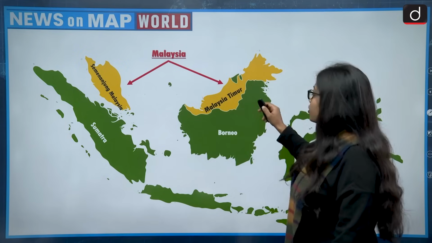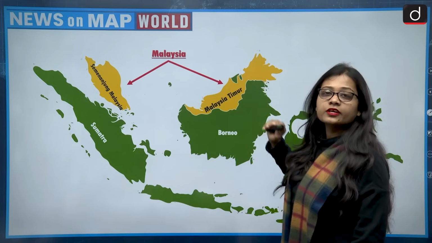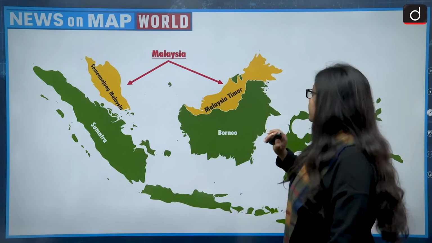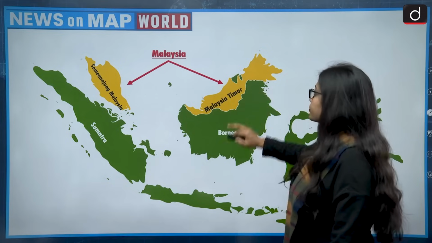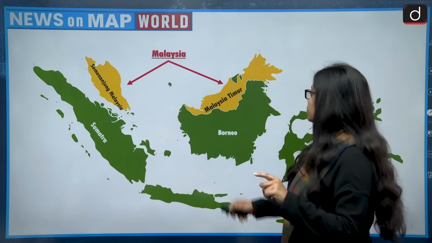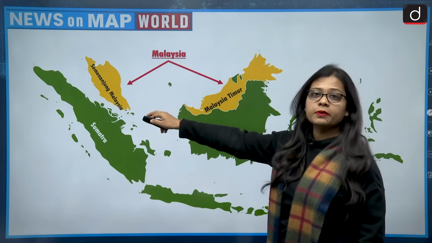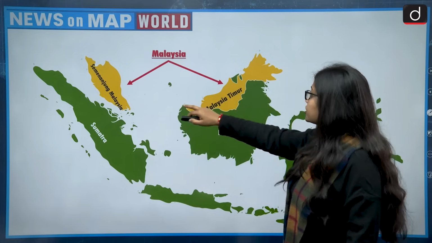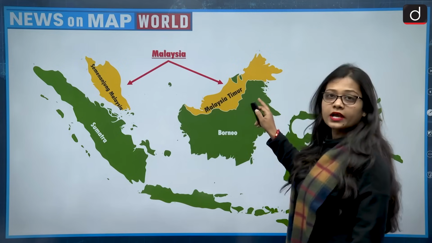The northern side of Borneo Island belongs to Malaysia, and this is Malaysia Timur. So the first statement is wrong because it says Malaysia Timur belongs to the Malay Peninsula and Semenanjung Malaysia belongs to Borneo Island.